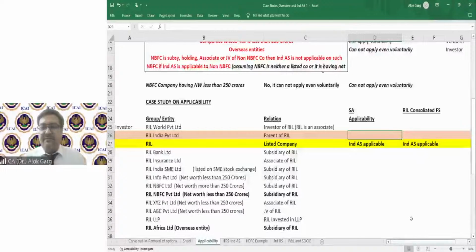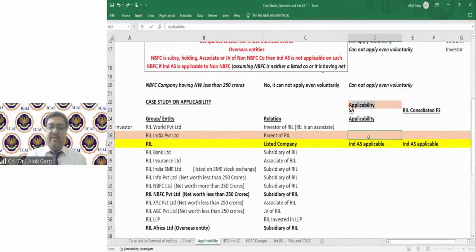Tell me, guys, what is your view? So Joy is saying that it is applicable because it is a holding company of Reliance, and if IND AS is applicable on a company, it is automatically applicable to its holding company also. Very good.